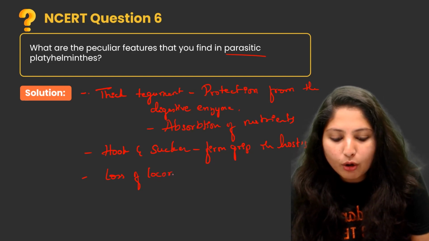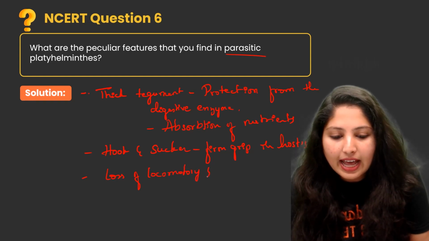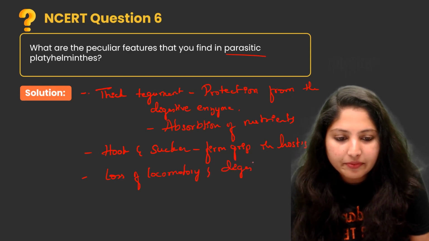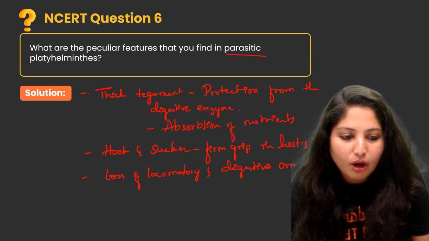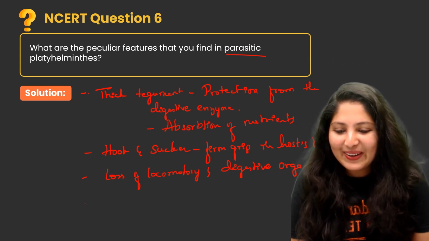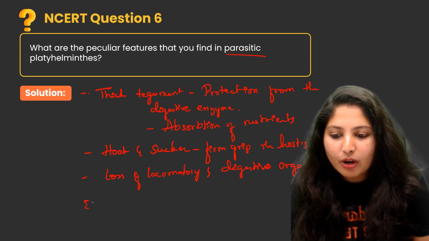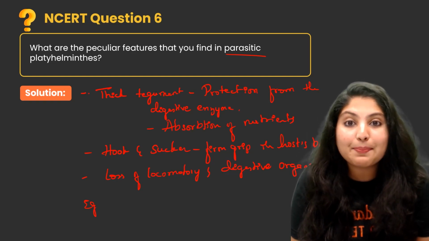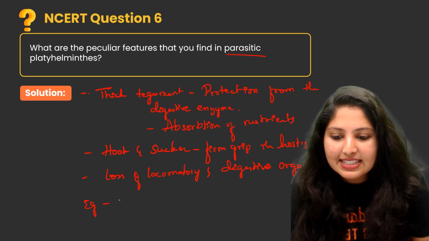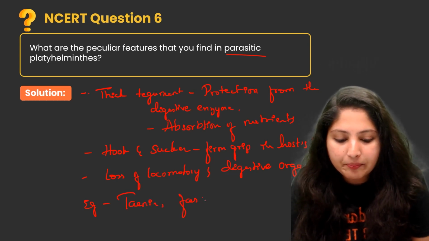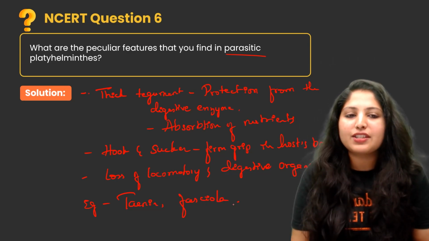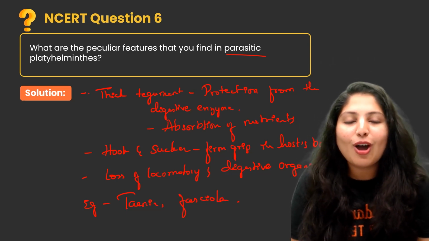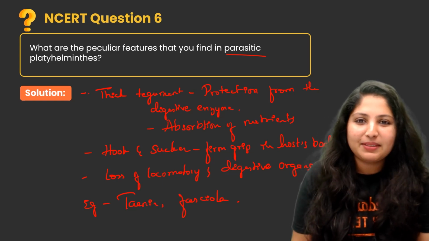Next, an example: what are the platyhelminthes which act as parasites? Examples are Taenia and Fasciola. Taenia and Fasciola are examples of parasitic platyhelminthes.